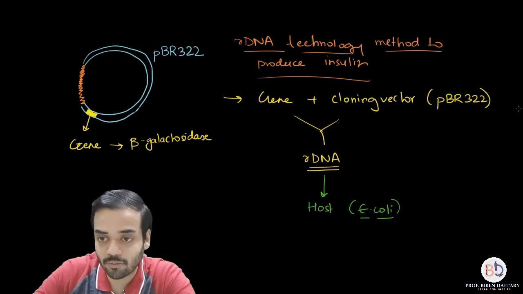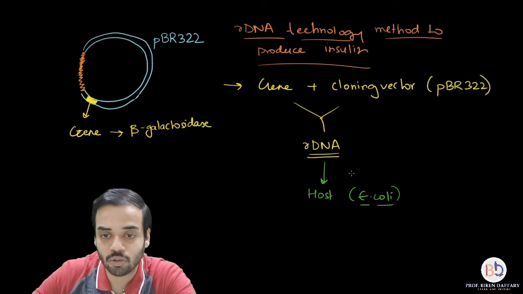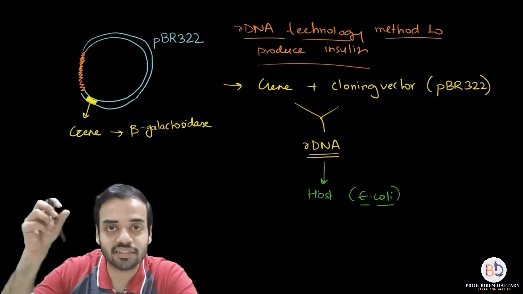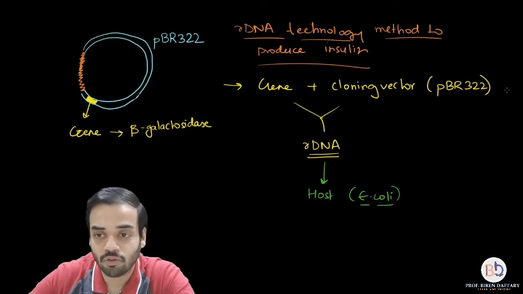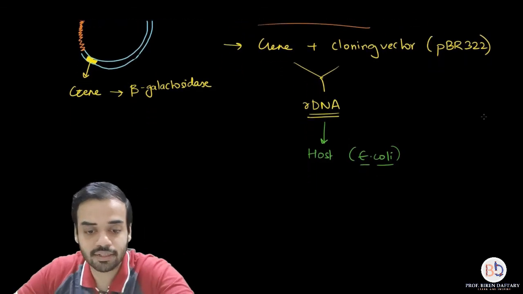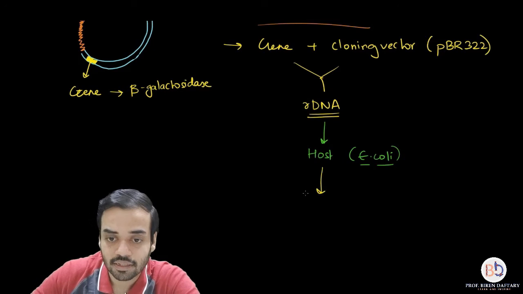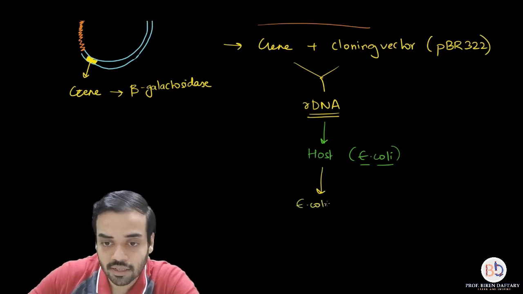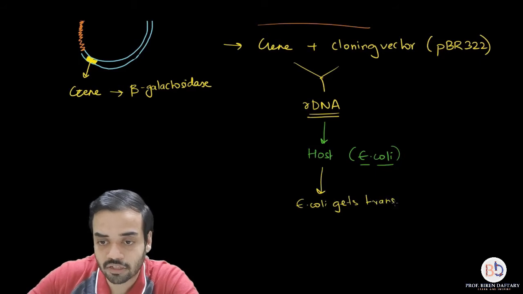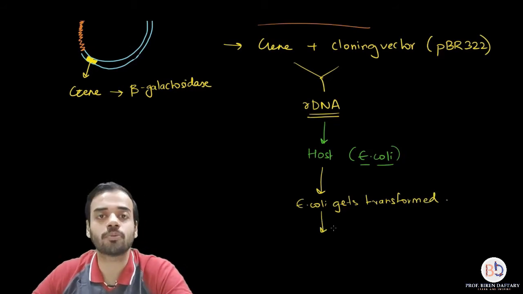So next step I am going to write down. Inside the host E. coli, when you insert that recombinant DNA, what is the next step? The E. coli gets transformed. You know the meaning of transform: it accepts the recombinant DNA, and the next step is it is going to produce the insulin.